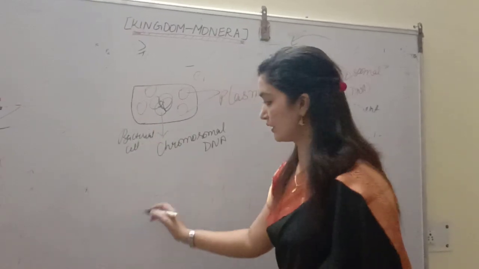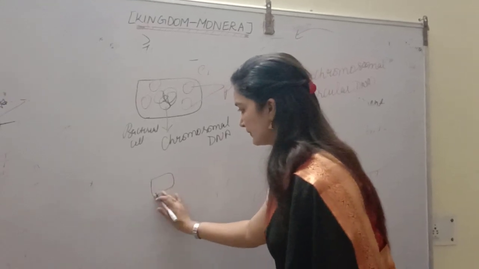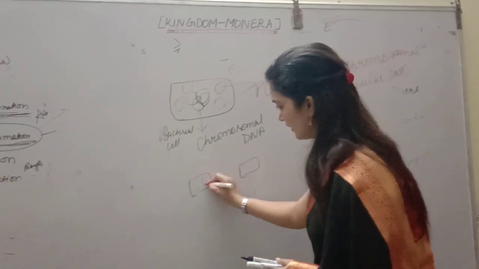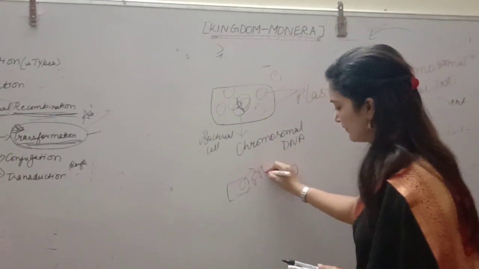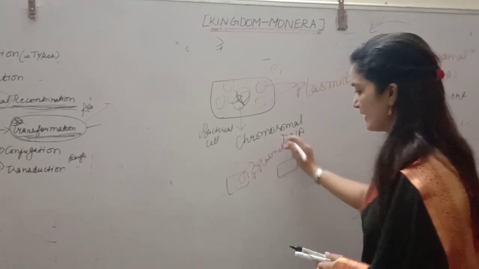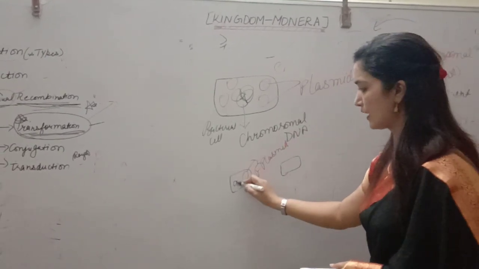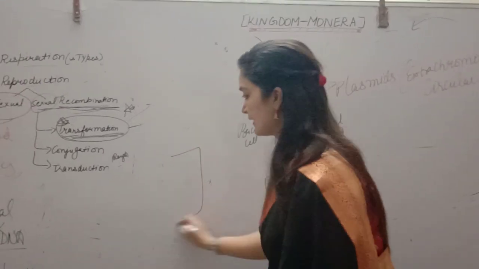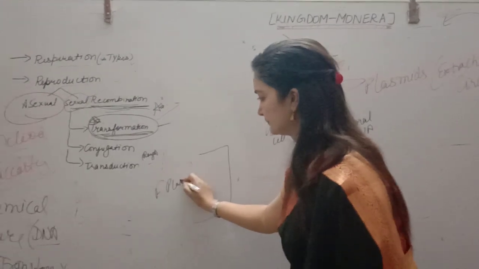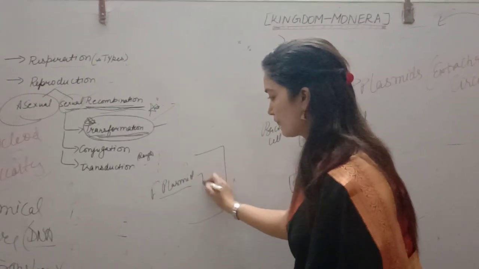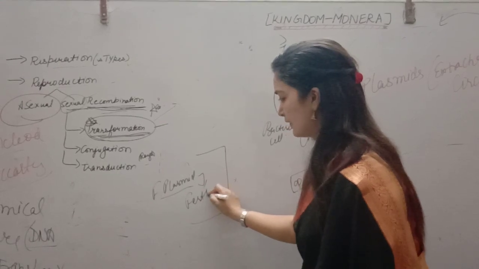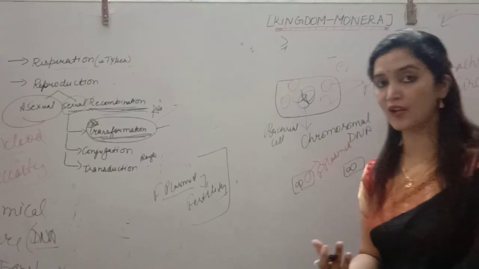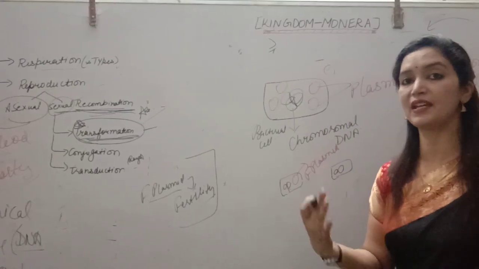So suppose there are two bacterial cells. One has a plasmid called the F plasmid, and the second one doesn't have this plasmid. Both have chromosomal DNA, but only one has a plasmid, that is the F plasmid. Students, this F plasmid is responsible for fertility. Fertility means only the bacteria that have the F plasmid can undergo conjugation, that can make sex pili.